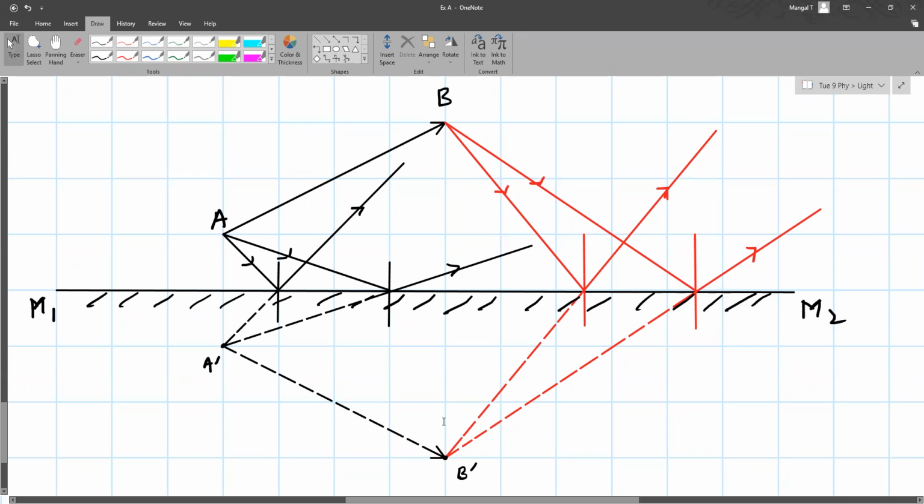When we draw dotted lines, we don't need to draw the arrows. Never draw an arrow on a dotted line. You will lose marks. Over here, we've drawn an arrow where you've drawn a dotted line. That is an object. That is not an arrow to show the path of light. I have not drawn an arrow on a dotted line.